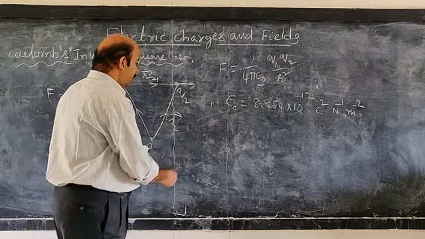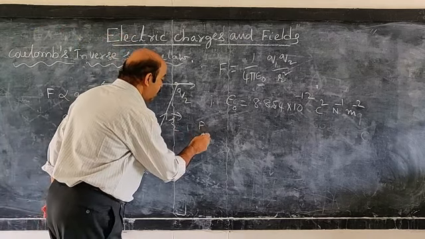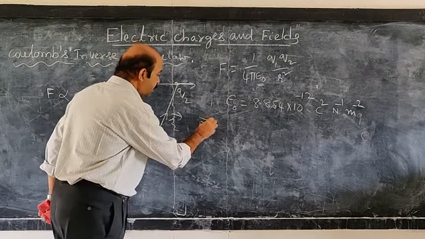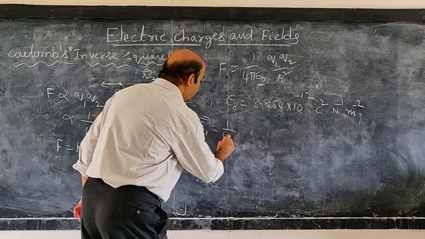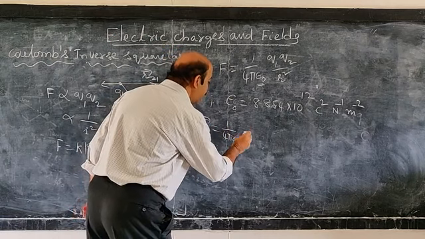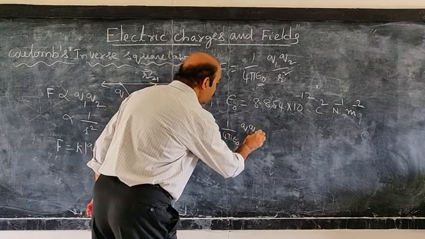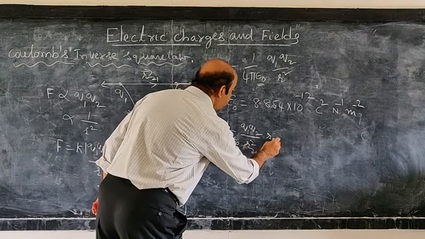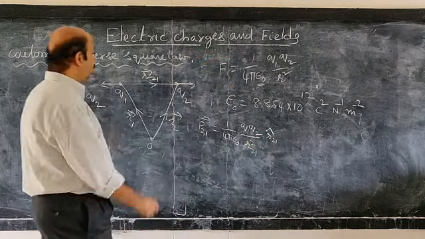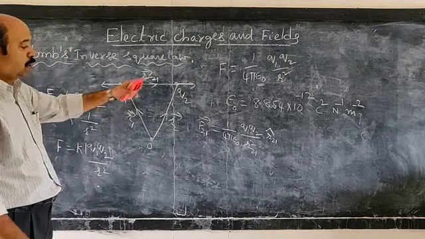Now, we write the force on the second charge due to the first charge like this. F21 bar is equal to 1 by 4 pi epsilon naught Q1 Q2 by R21 square, and we put a unit vector in the direction of R21 bar.